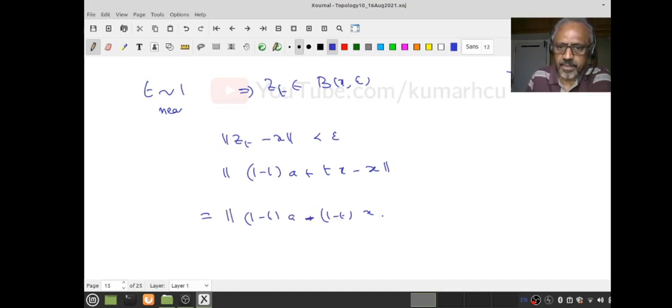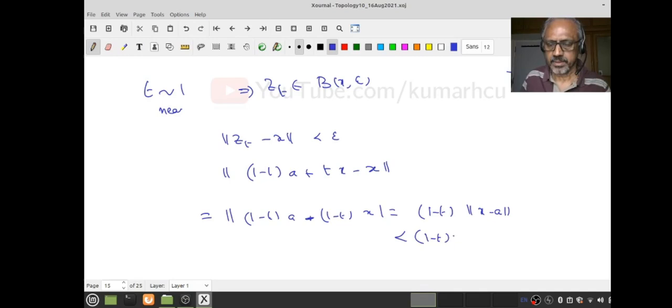That is equal to (1 minus t) times norm of x minus a, right? But that is equal to (1 minus t) times r, because norm of x minus a equals r.